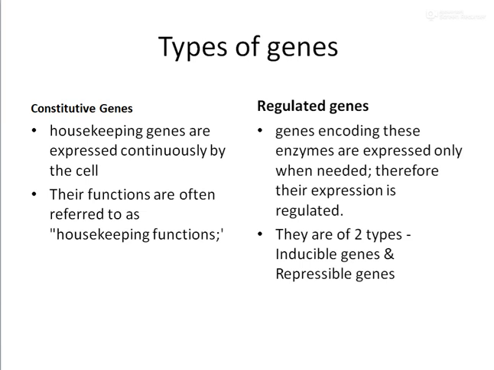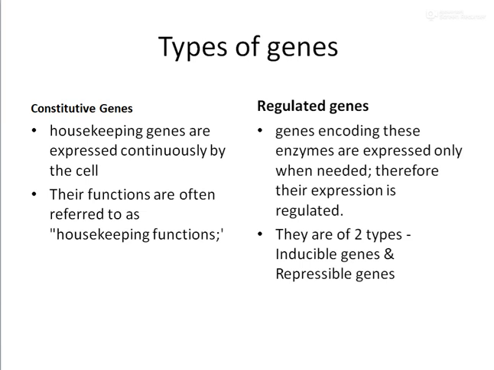And these genes continuously produce their end products or metabolites throughout the life of the particular cell, irrespective of whether it is needed or not, because these are quite essential for the survival of the organism. But at the same time, there are certain other genes which need to be expressed only when they are needed.